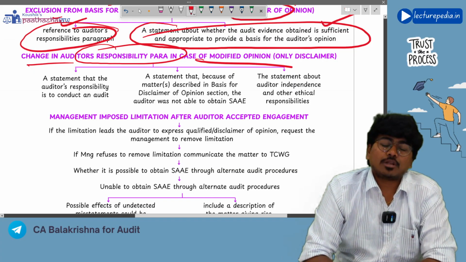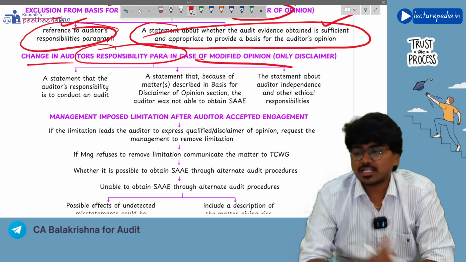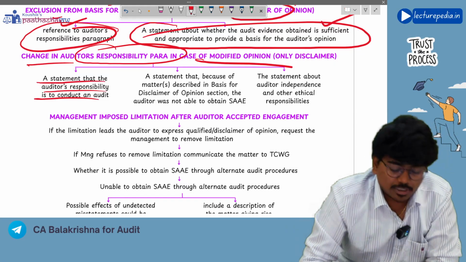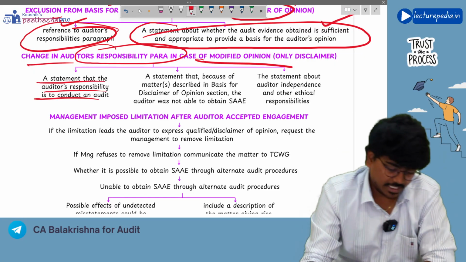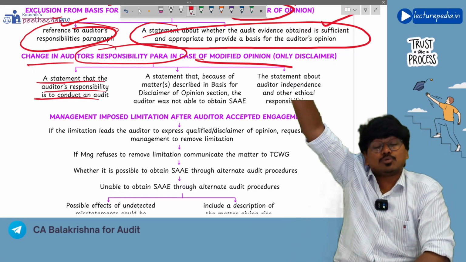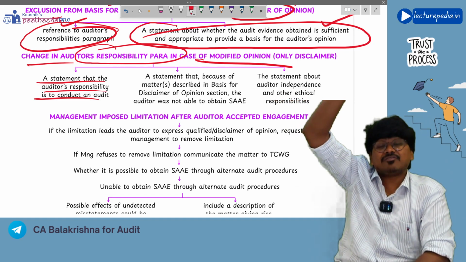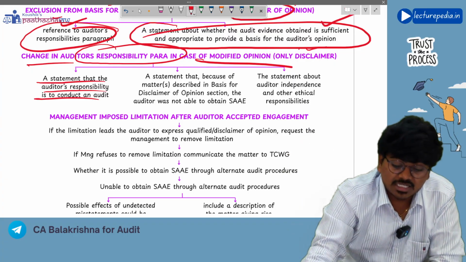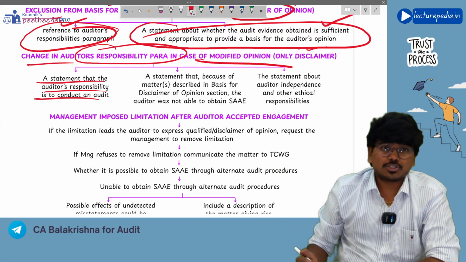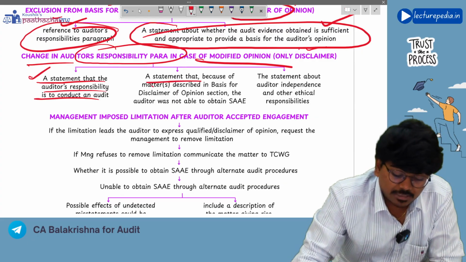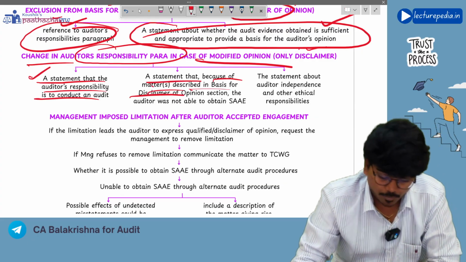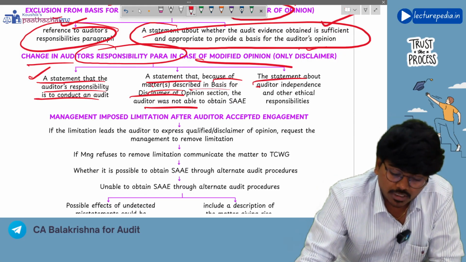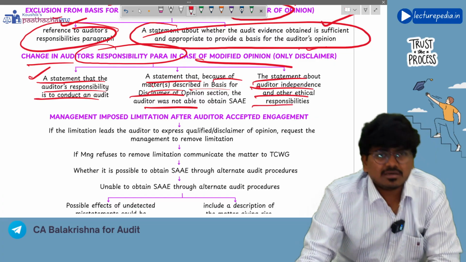So if you give a disclaimer of opinion, the auditor's responsibility paragraph should contain only the following items. First of all, a statement that the auditor's responsibility is to conduct the audit. See, all the points that we have discussed in the auditor's responsibility paragraph in SA-700 should be completely removed if you are giving a disclaimer of opinion, and only these 3 points should be kept. So first one is this. Next, a statement that because of the matters described in the basis for disclaimer of opinion, the auditor is not able to obtain sufficient appropriate audit evidence. Next, a statement about the auditor's independence and ethical responsibilities.